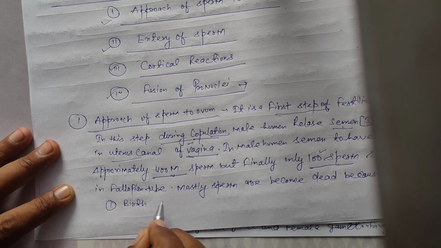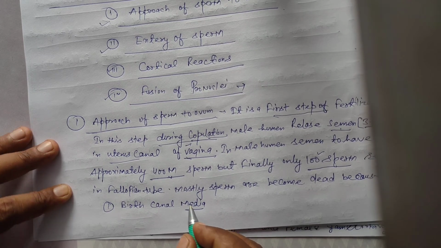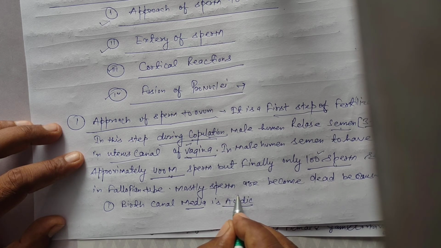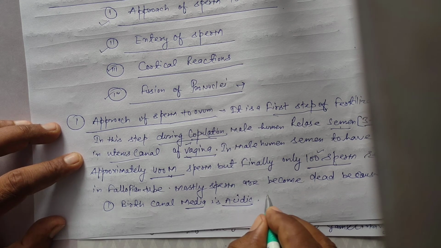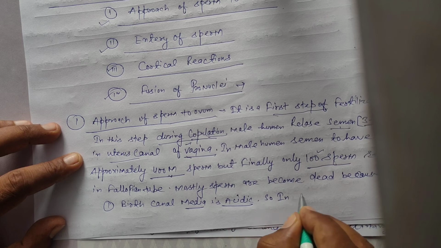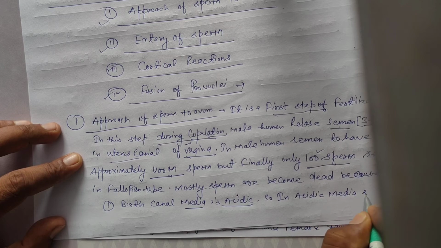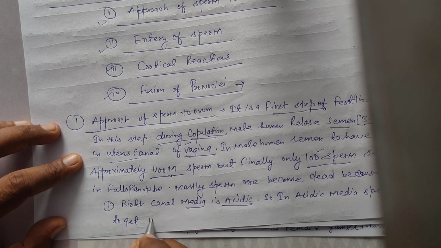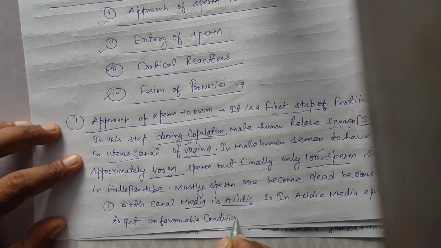birth canal media is acidic. It means pH below 7. So in acidic media, sperm get unfavorable conditions and become dead.